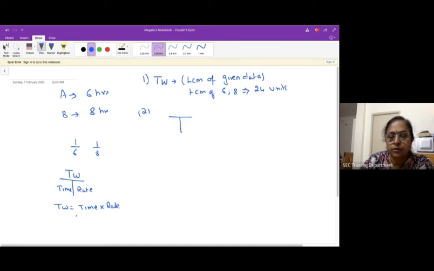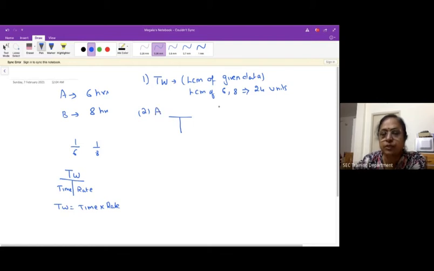I am going to use this T for calculation of the rate or the time taken. So the total work is the rate at which the person works into the time taken. I'm going to use this for individual efficiency, each person in terms of units.